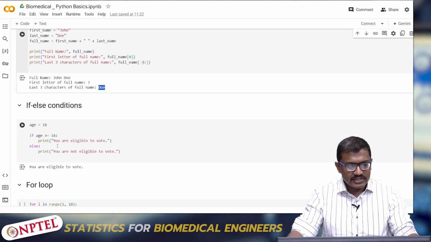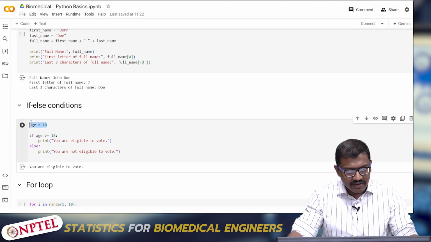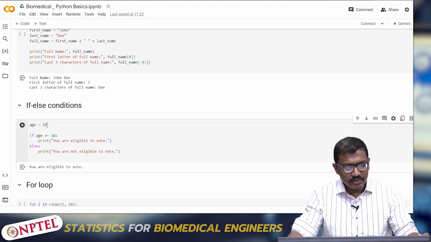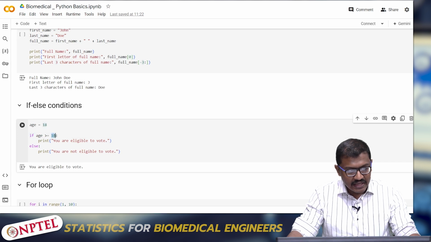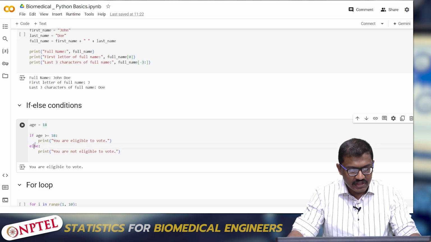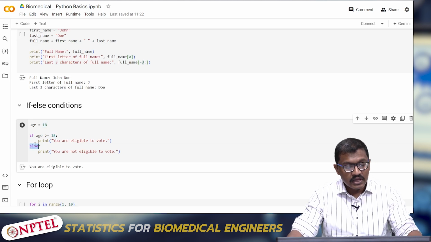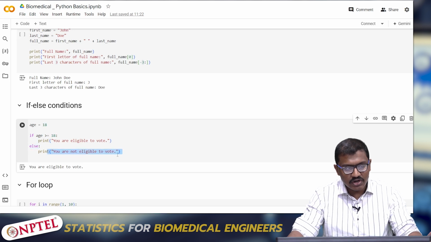Then this is one of the important things you should know in Python, the if else condition. I am giving a variable age and declaring it to be 18. I am giving 2 conditions here. One, if the age is greater than or equal to 18, it prints you are eligible to vote, and if the age is less than 18, in the else branch, it prints you are not eligible to vote.